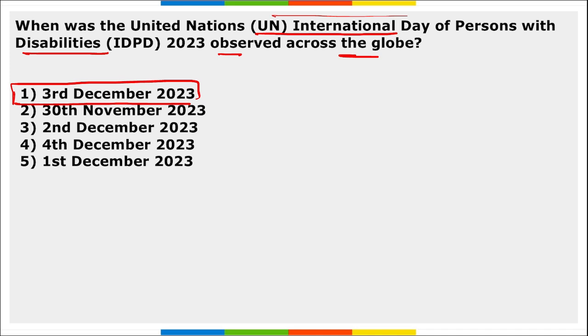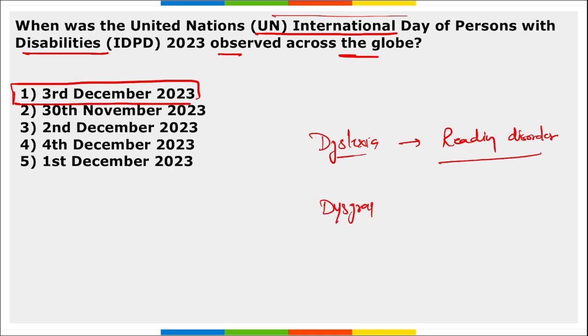Some of them you can remember, as a question can be asked on this, just as an example, dyslexia. Dyslexia is a reading disorder, right? Dysgraphia. What is dysgraphia? A problem in writing.